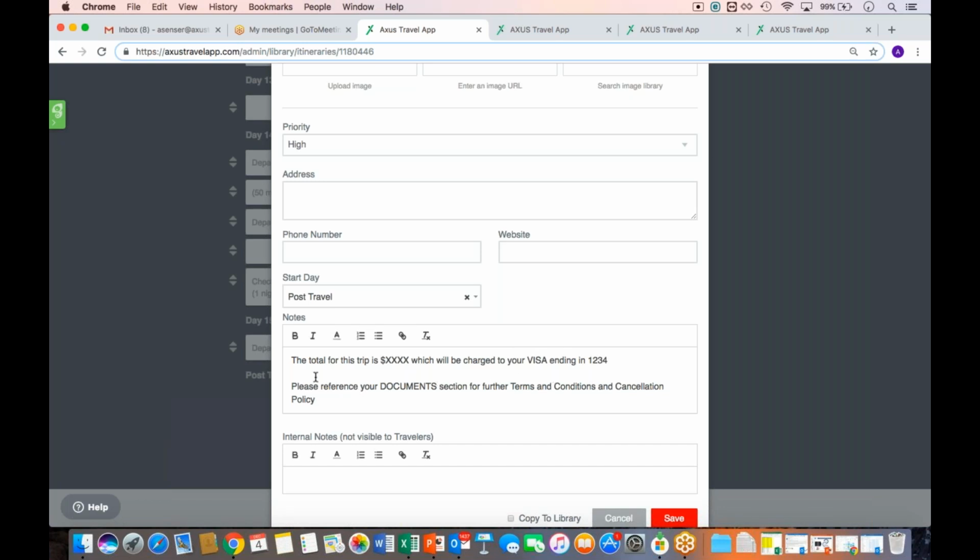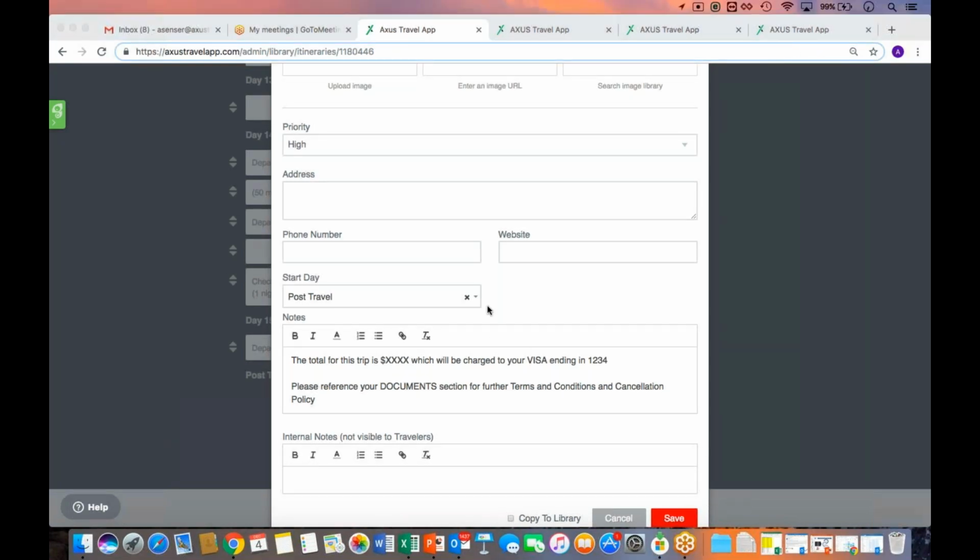This might also be another spot to put a reference to their documents. So here I put, please reference your documents section for further terms and conditions and a cancellation policy. This is something that you can add in at the proposal level. You can have it carried through when you create it as an itinerary, whether you want to adjust the text or delete it. Again, it's completely up to you.